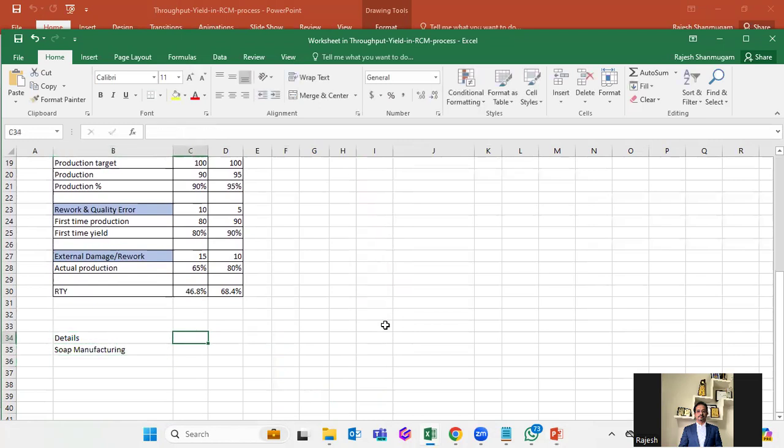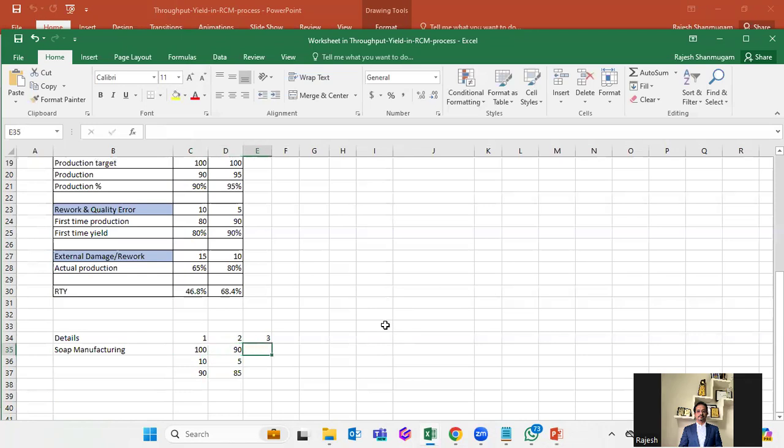Okay, so here there is machine 1 and it is going to machine 2 and then machine 3. We'll consider the first one is creating a soap bar. My capacity is 100. From that 100, 10 is damaged, so 90 is my first pass. And the second one, this 90 is going to the second pass. For example, it is wrapping, right? The cover they are putting on. Again, here 90 is my total capacity. Here I'll have a damage of 5, and then 85 is my number.